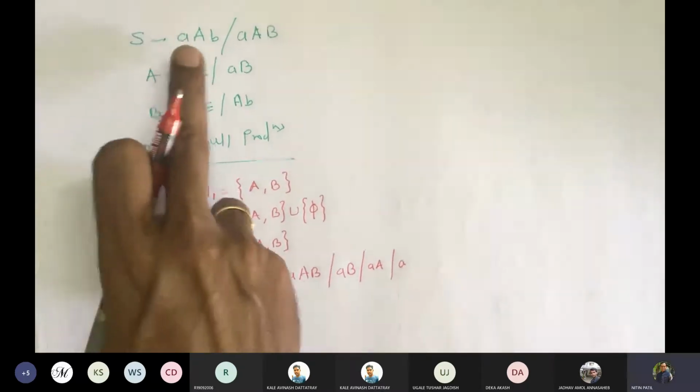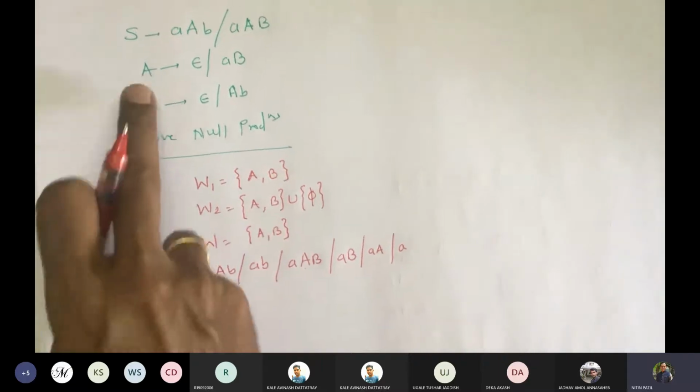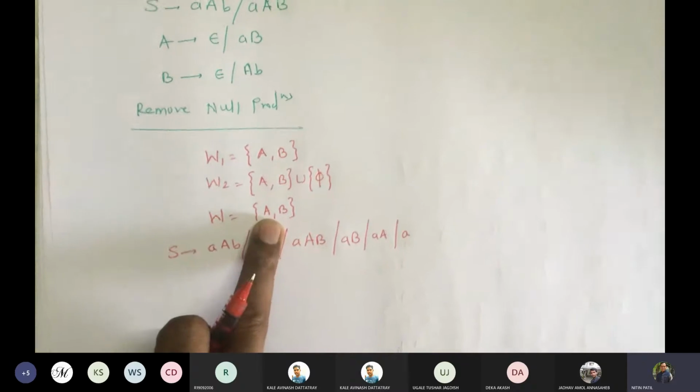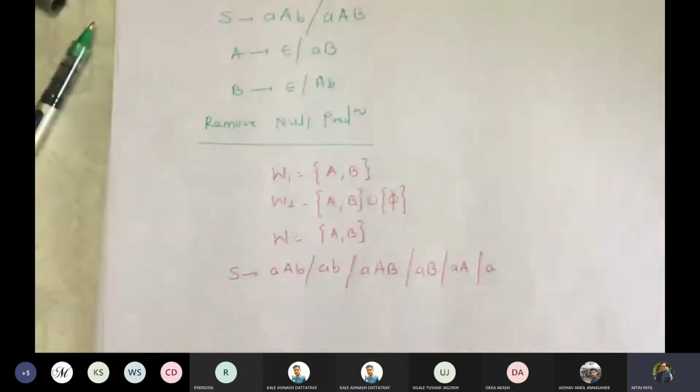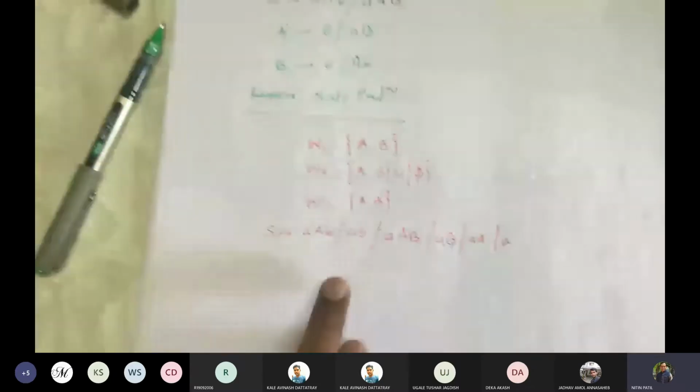See what we did. We first constructed this set of nullable variables. So we got A and B because they are giving us epsilon, both of them. Okay, so we constructed this W. Then we started constructing this null production. So we started removing this null production.